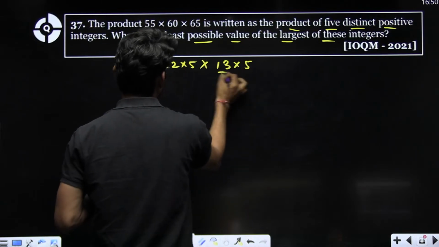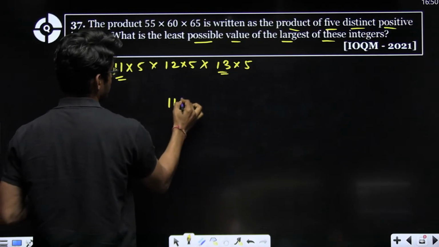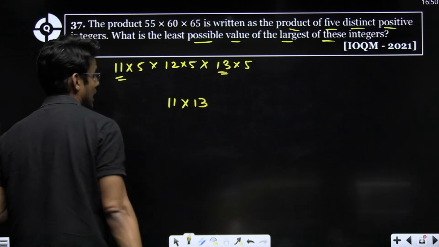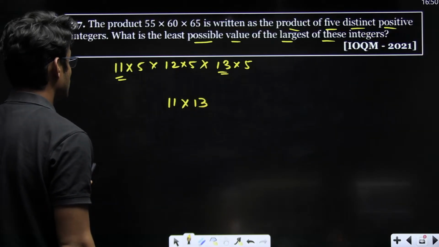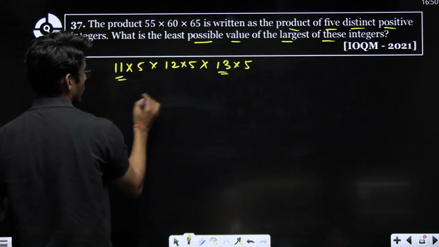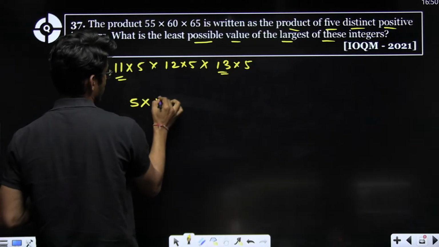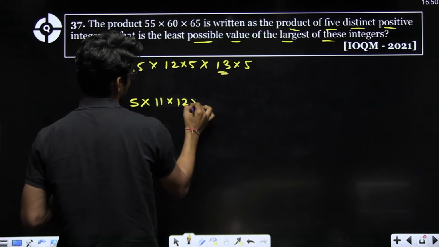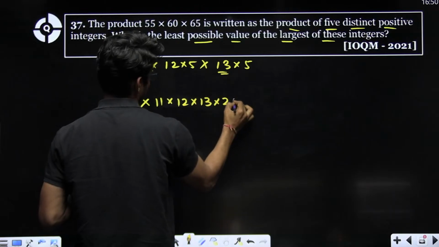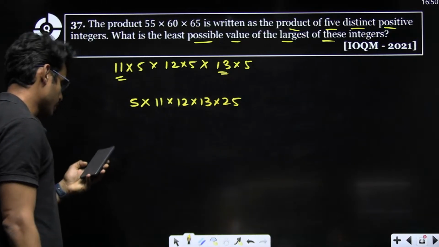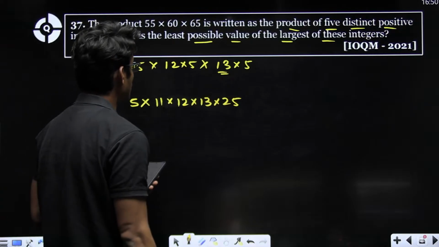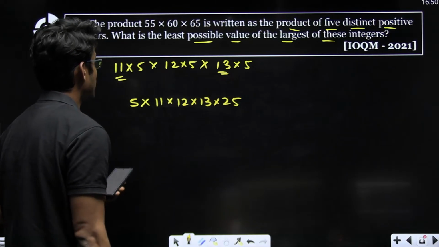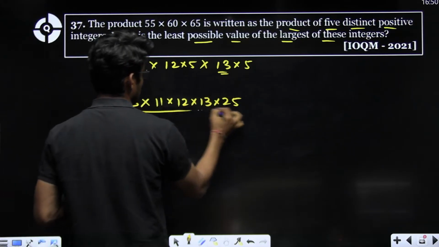Now 11 and 13 will be together for sure. Then we can have 12. So one possibility is 5 into 11 into 12 into 13 into 25. This is one possibility.